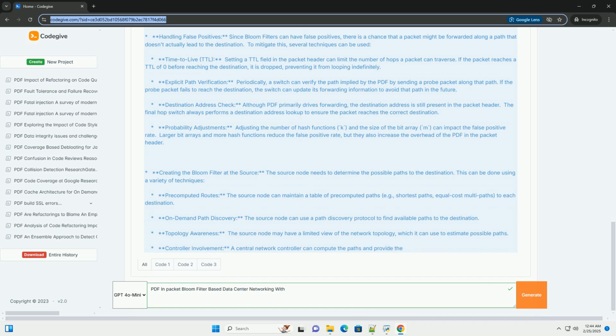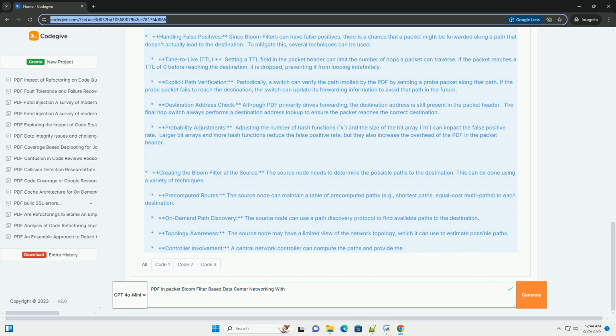Handling false positives. Since bloom filters can have false positives, there is a chance that a packet might be forwarded along a path that doesn't actually lead to the destination. To mitigate this, several techniques can be used. Time to live, TTL. Setting a TTL field in the packet header can limit the number of hops a packet can traverse. If the packet reaches a TTL of 0 before reaching the destination, it is dropped, preventing it from looping indefinitely.